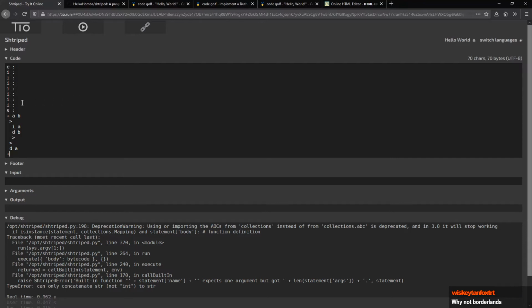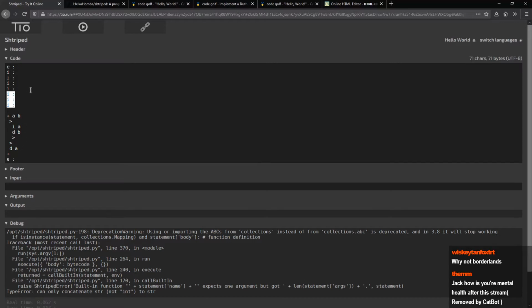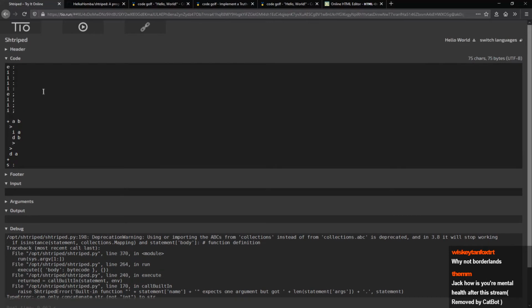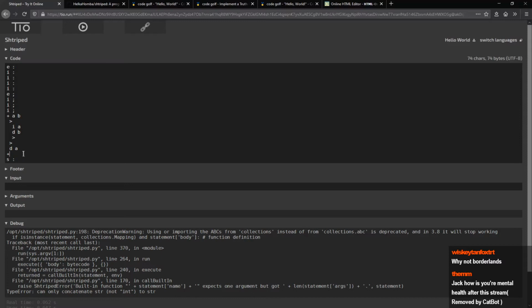Okay, so in order to test my addition function, what I'm gonna do is increase colon by 4, and then we're gonna create the semicolon, increase that by 3, and now we're going to add colon and semicolon together, which will make colon the exclamation mark.